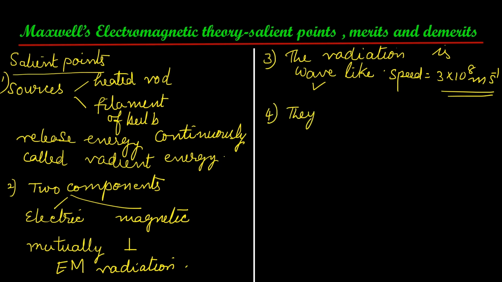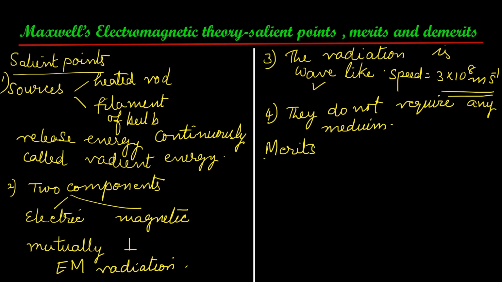Fourth feature, they do not require any medium for propagation. That is, they can travel through space. These are the four salient features of electromagnetic radiation. Now we will see the merits of electromagnetic theory.